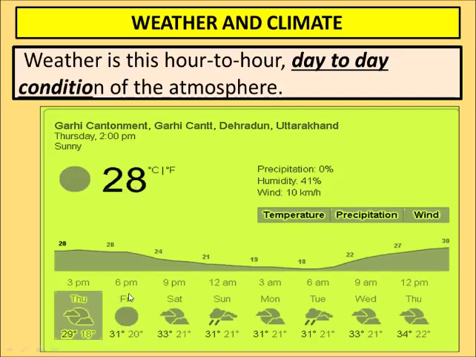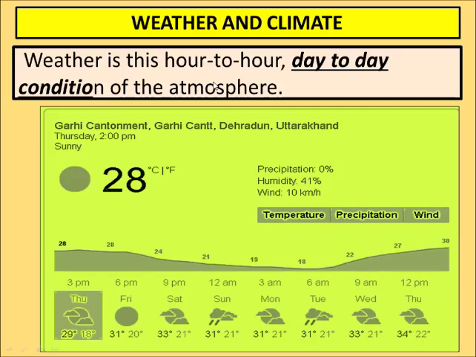And thereafter by the next hour. Hour to hour means when we wake up in the morning, at 5 o'clock, the temperature is almost 17 degrees Celsius, and during the daytime, at 12 o'clock noon, the temperature rises up to 32 degrees Celsius, and again in the night it falls down to 18 or 20 degrees Celsius.